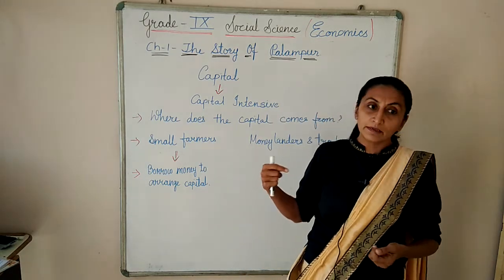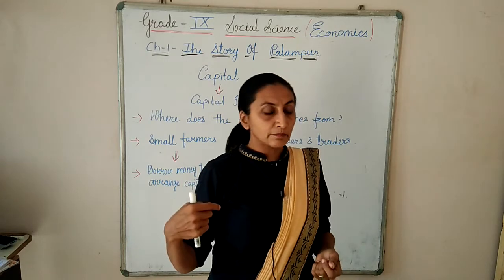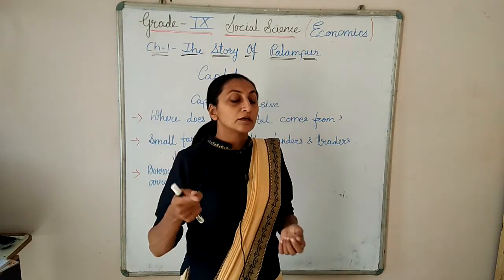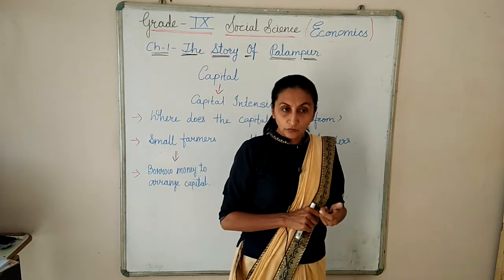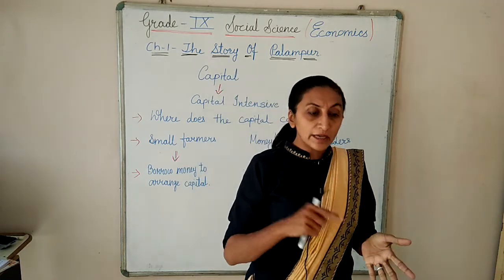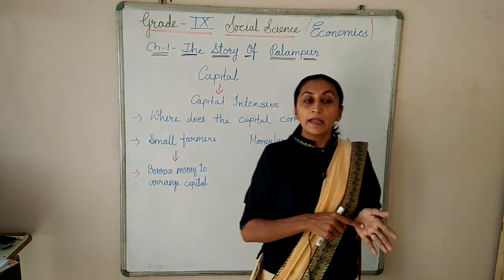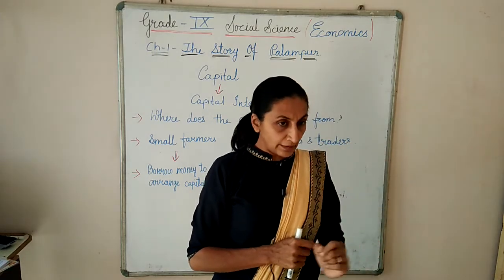This type of laborers are getting daily wages on a daily basis. So Savita has to pay the high rate of interest, and she has to do work during the harvesting time at the rate of 100 rupees per day.